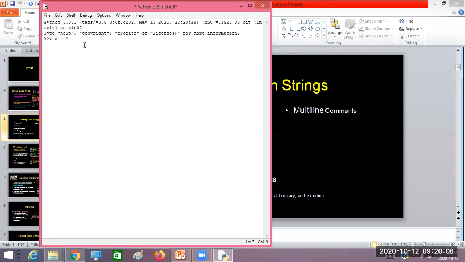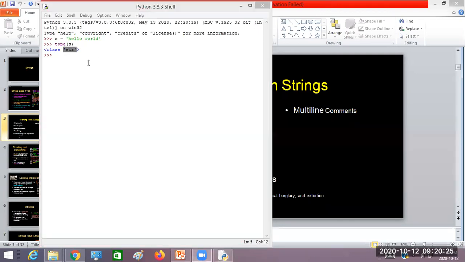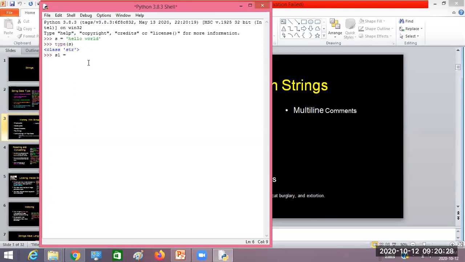Okay, so let me start with the single quote and double quote string here. Now I want to include this hello word in a variable s. Now you can check the type of s. It is going to give us the class called str, that means it is a string type. The same s I will create here as s1, and now the same content, hello word, I'm going to use in double quotes. Now if I check the type of s1, it also gives the class str. So s and s1 are both the same and both are treated as string type data.